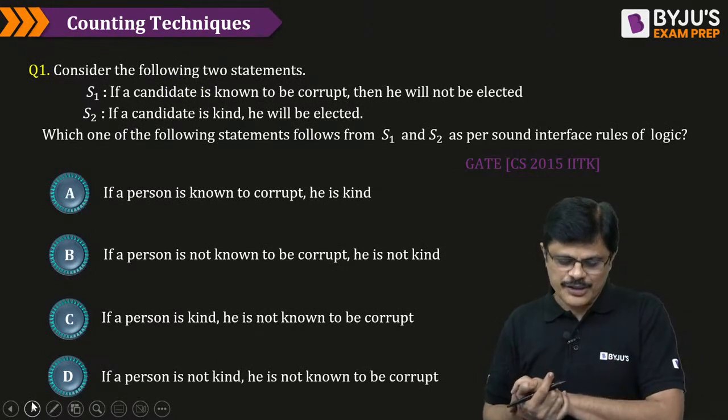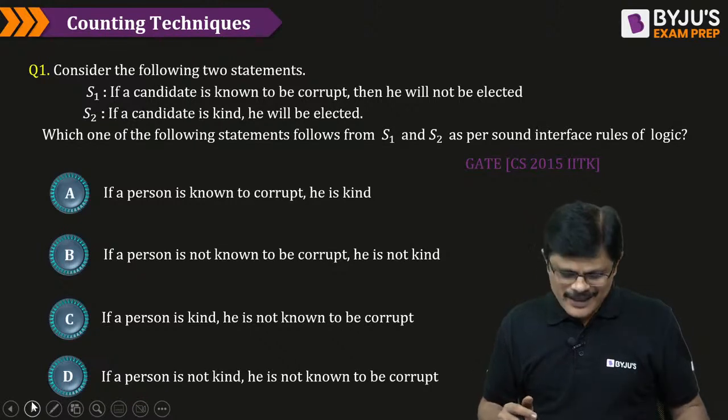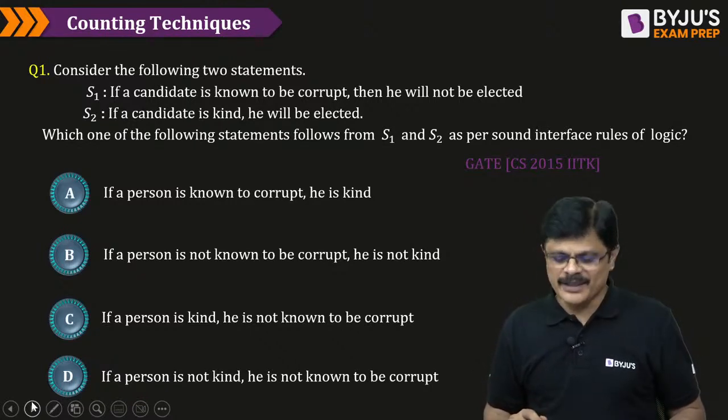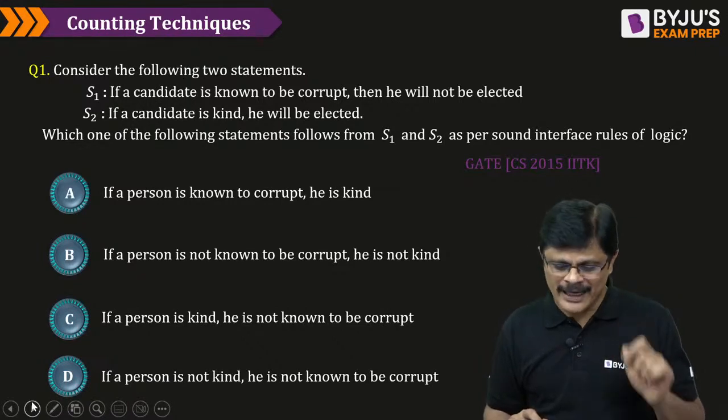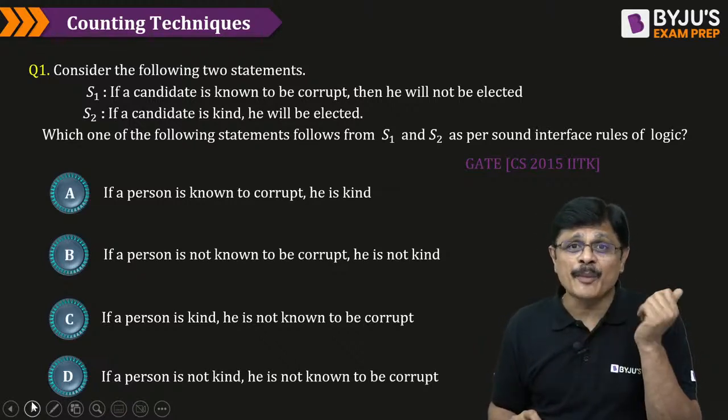This is a very interesting question. Logic question once again. If a candidate is known to be corrupt, then he will not be elected. Second statement, if the candidate is kind, then he will be elected. So here we try to identify propositions in this.